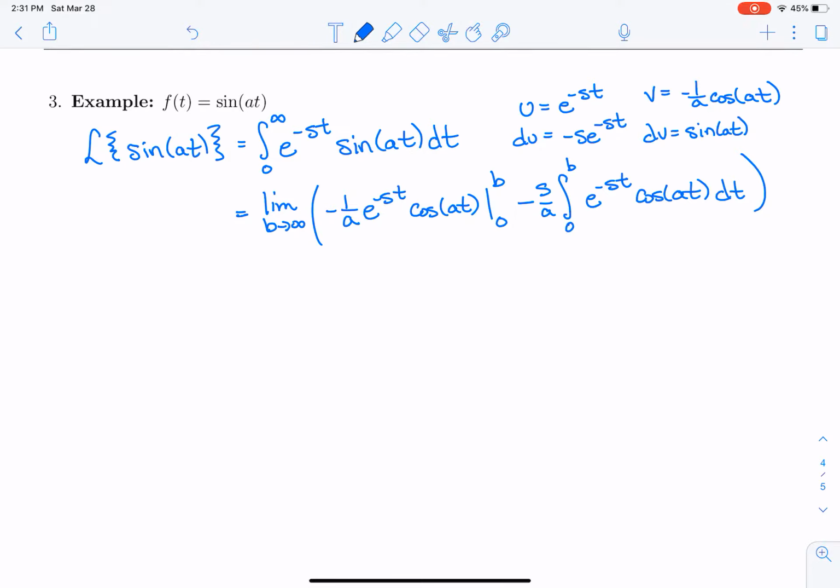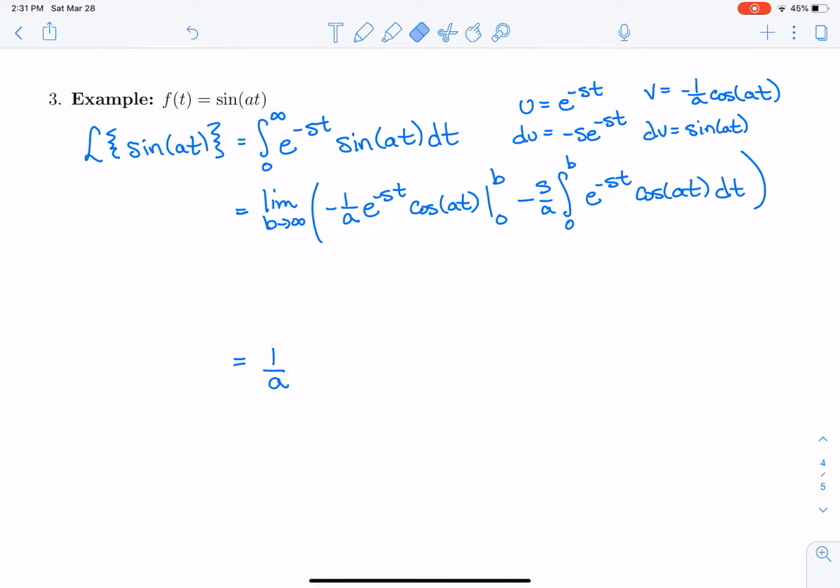Well, this first part, as b goes to infinity, e to the minus sb is going to go to 0 because s has to be positive. So what I'm left with is just going to be 1 over a from that first part. Okay, but to do the second integral, I'm going to need to integrate by parts again.